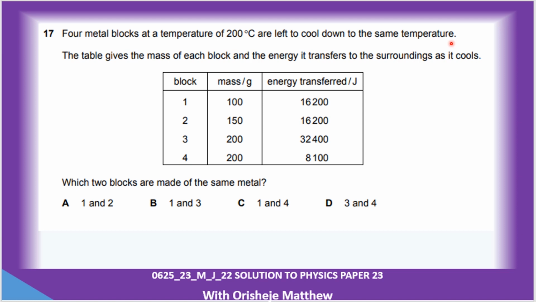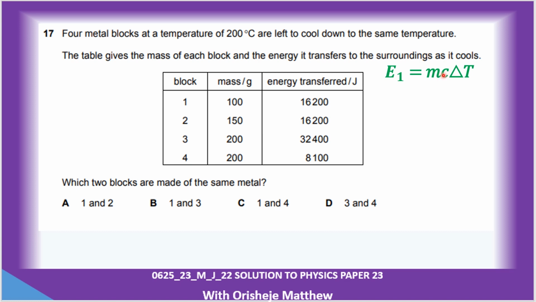Which two blocks are made of the same metal? So we are looking for the blocks that have the same heat capacity. Since we are looking at the same material, the mass is given to us, the energy is given to us, so we can do that.